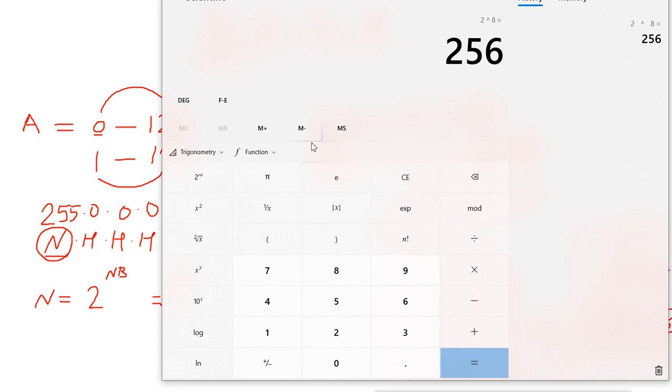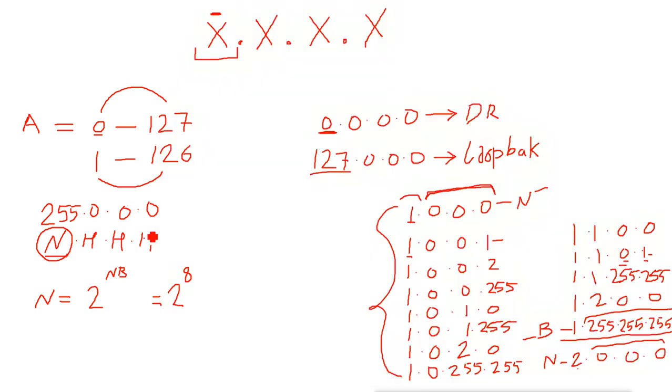So basically when you count the network addresses in a class, the formula is 2 raised to network bits, but from that network bits you have to subtract the reserved bits. Now what are the reserved bits? Reserved bits from all the 32 bits.